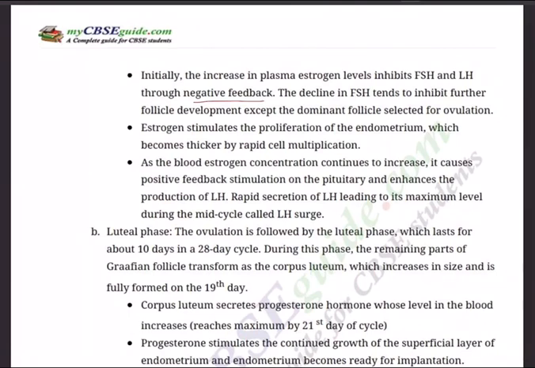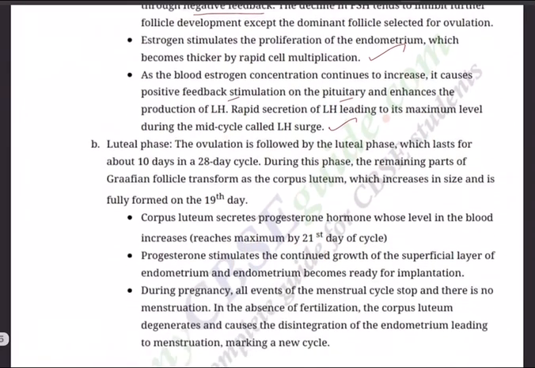The decline in FSH tends to inhibit further follicle development except the dominant follicle selected for ovulation. Estrogen stimulates the proliferation of the endometrium, which becomes thicker by rapid cell multiplication. As the blood estrogen concentration continues to increase, it causes positive feedback stimulation on the pituitary and enhances the production of LH. A rapid secretion of LH, leading to its maximum level during the mid-cycle, is called the LH surge.